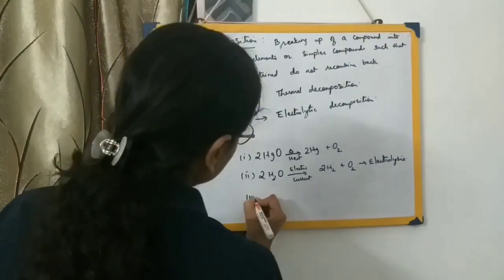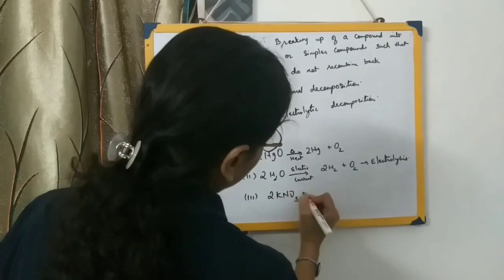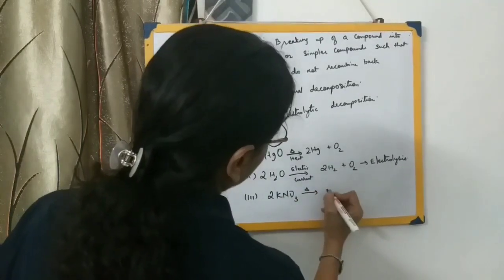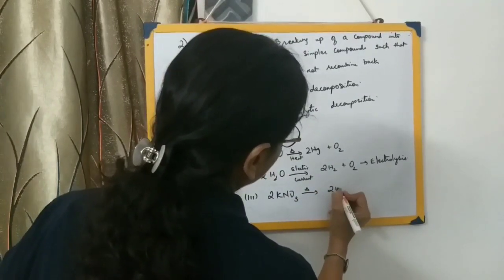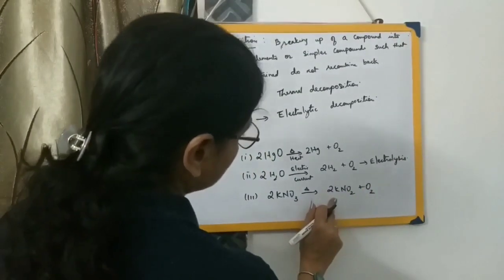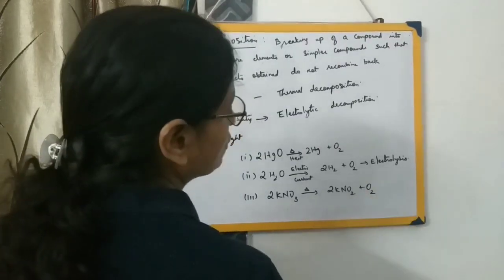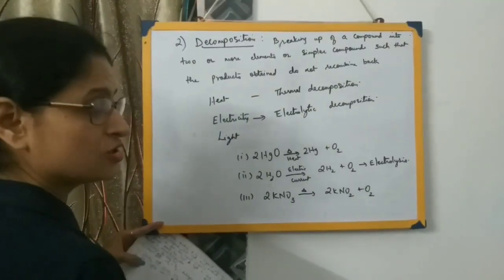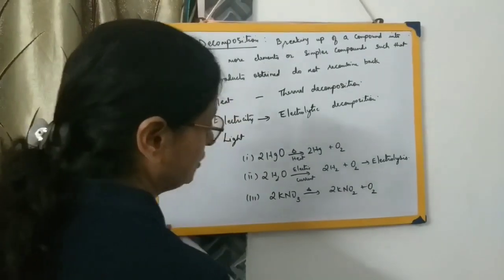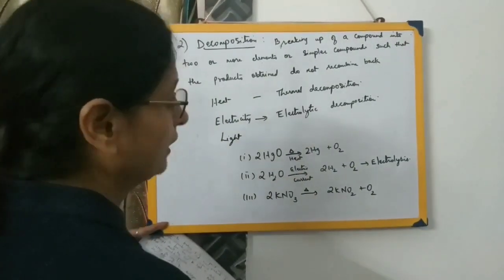Then potassium nitrate, that is 2KNO3, breaks up by application of heat to give you potassium nitrite, 2KNO2, plus O2, oxygen gas is evolved. This can also be asked as an observation based question. I told you the observation for oxygen in the previous class, and also the test for oxygen, that is with the pyrogallol solution.